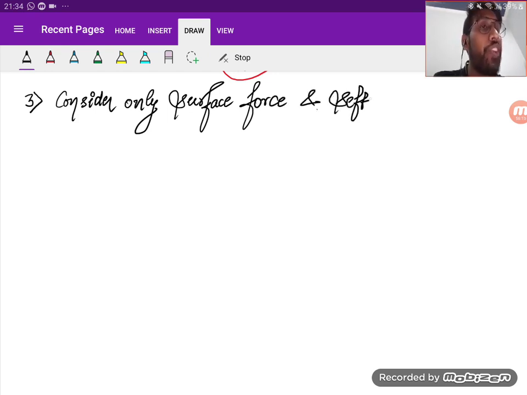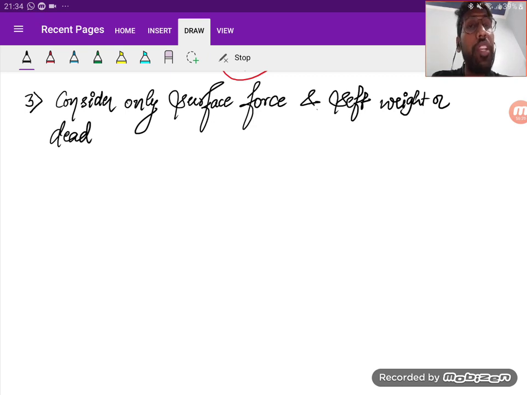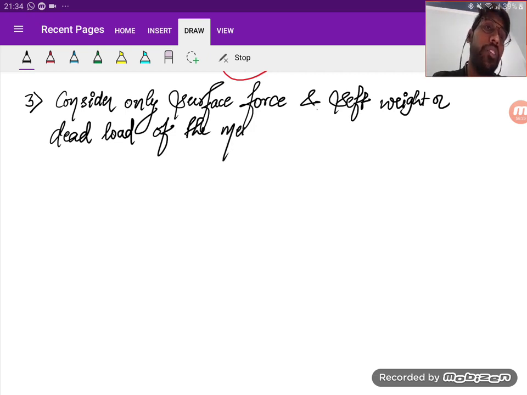Self weight means body weight. Self weight, or dead load, because self weight we denote as dead load. Self weight or dead load of the member is neglected.